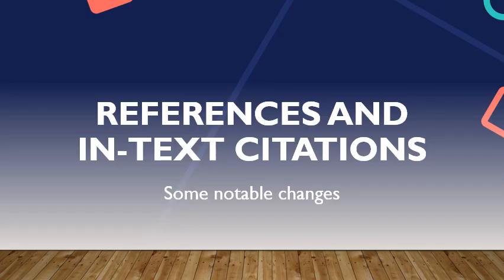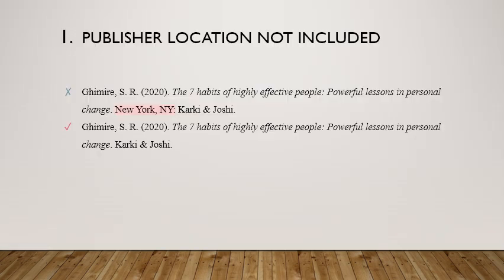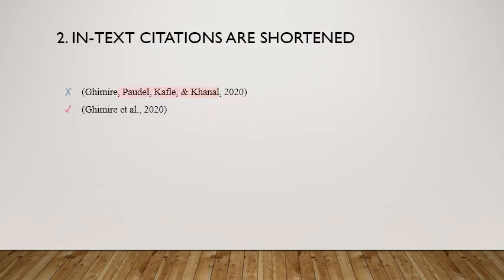Additional guidelines have been introduced to facilitate and clarify the process of citing online resources. The publisher's location is no longer required in the reference. For in-text citation, and are shortened. For references with three or more authors, the in-text citation has been modified to include only the first author's name and et al. from the initial citation.